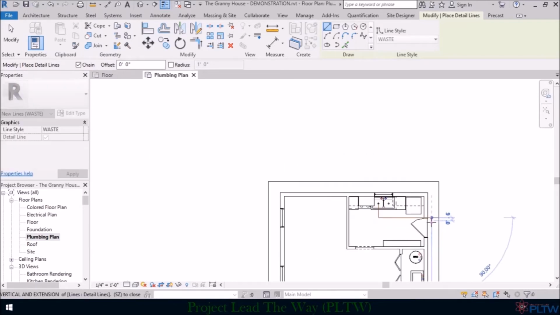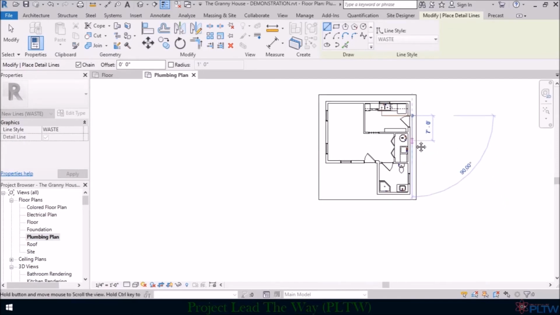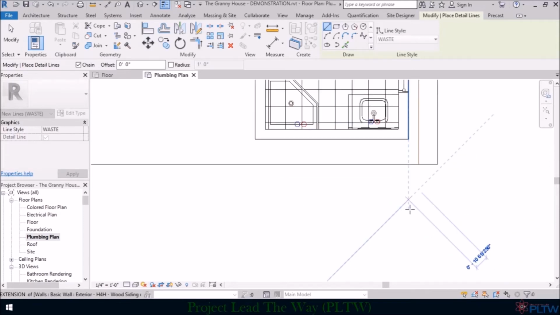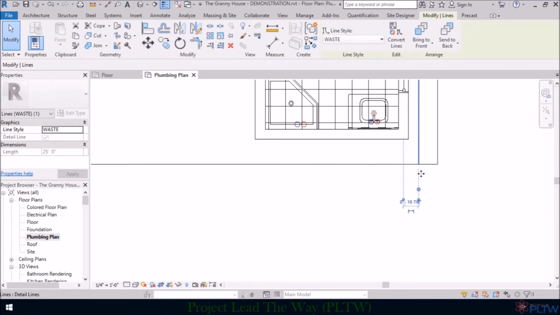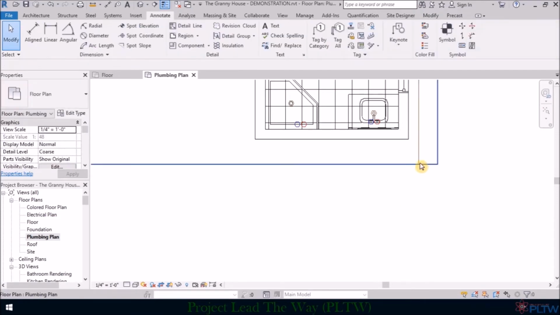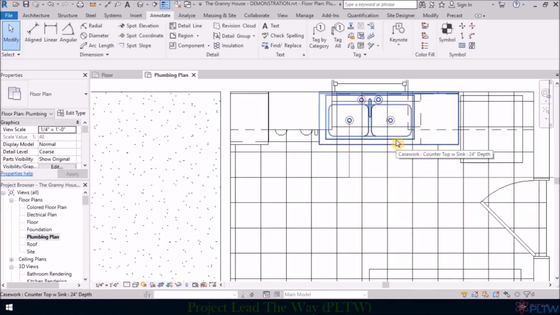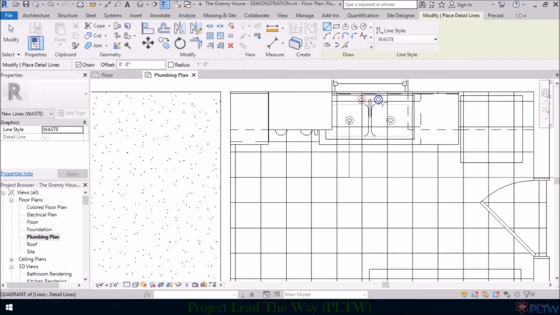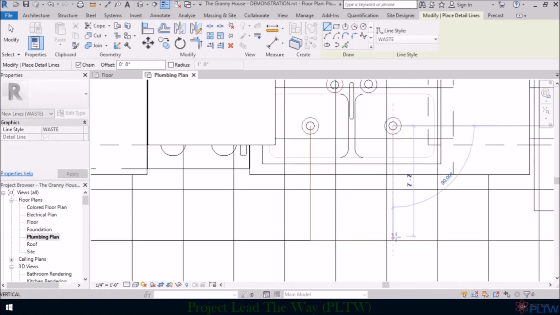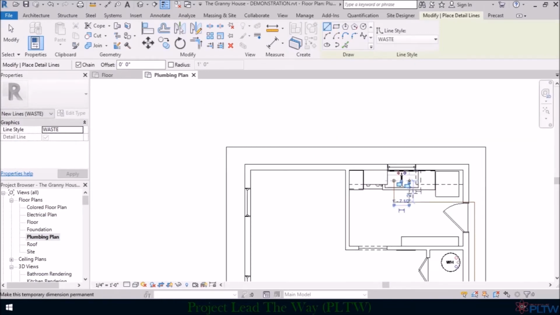And then we're going to assume this is pretty much our main line, or at least it's going to represent our main line. And we're just going to run it somewhere outside of this area. So I'm going to click on this line. I've hit escape, and notice my crop region is cutting off that line, but we're going to assume this is going to continue on to the clean out. So I've drawn this first line. The next thing I need to do is go to detailed line and draw a line from this drain, and we're just going to tie in straight there.